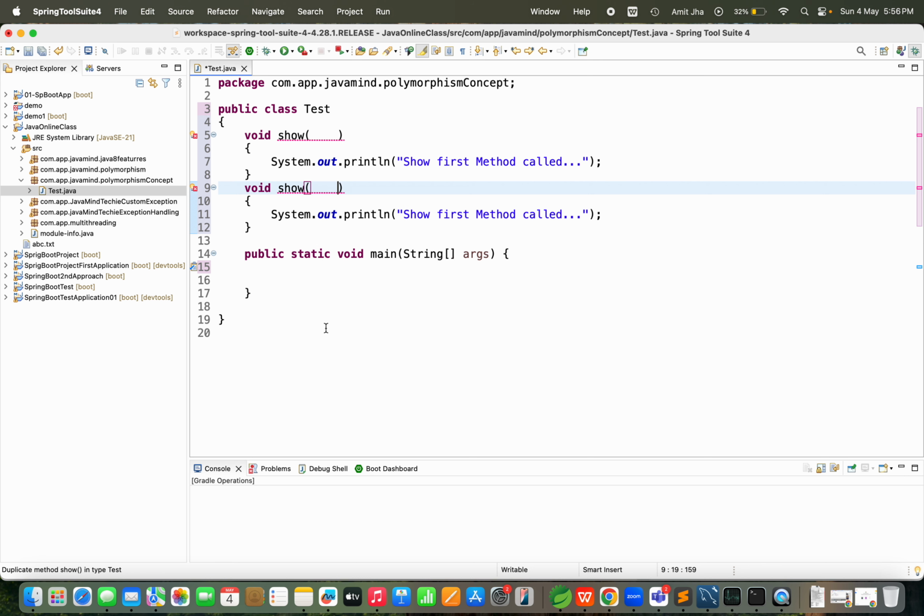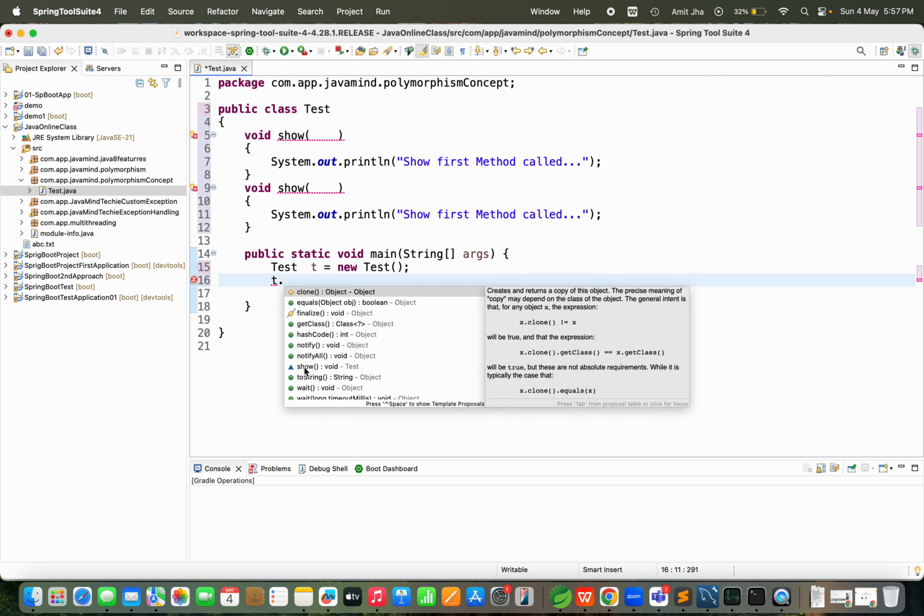Suppose you would like to call this method or that method. How can you call it? You know very well that to call any method, first you need to create the object of this class. So Test t equals new Test. Once you create the object of the Test class, you can call t.show.